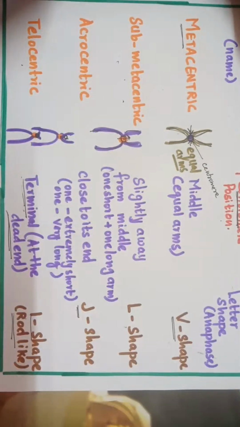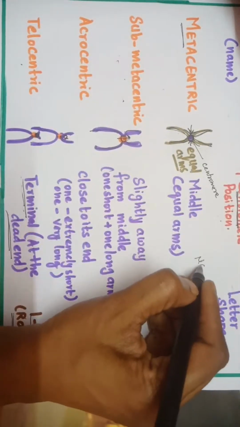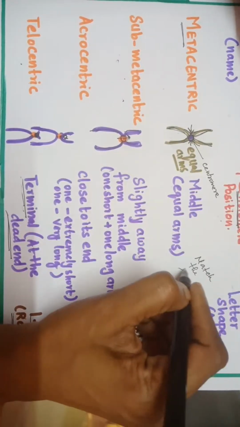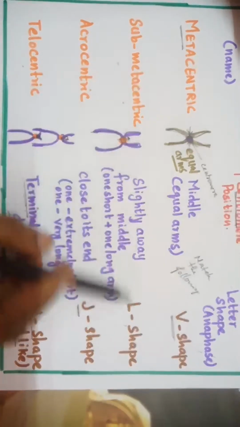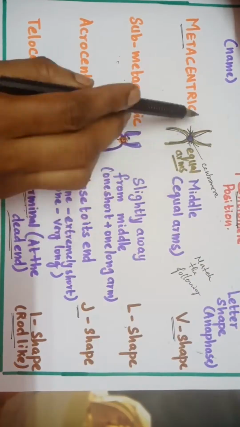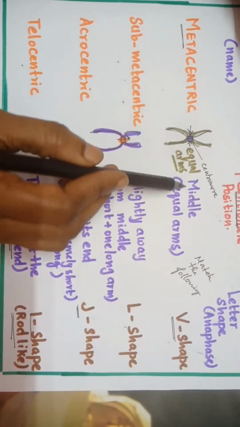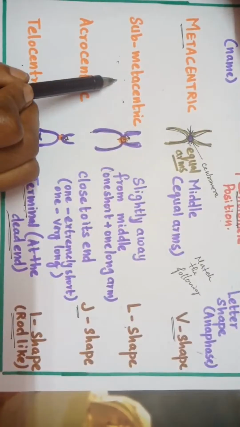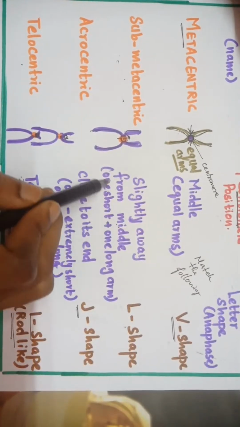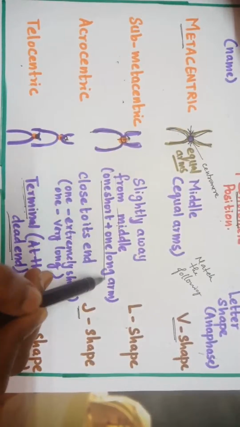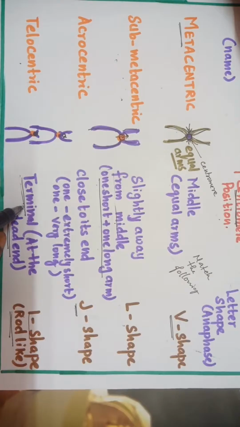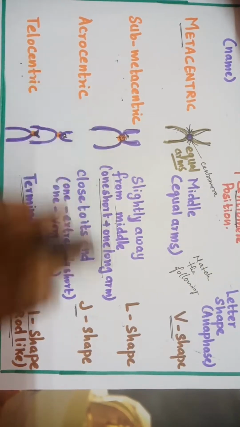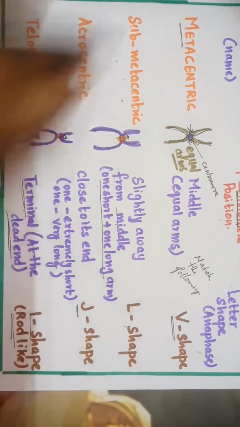This can be asked as the match the following. They can ask you directly the shapes, or they can ask you the centromere position and how the chromosome appears, whether they have equal arms, submetacentric, slightly away from the middle. So they won't give this one, they will give this as the answer: 1 short and 1 long arm. You have to find out it is submetacentric. If the centromere is at the end, you have to mark it as telocentric. Okay, this is important for match the following.